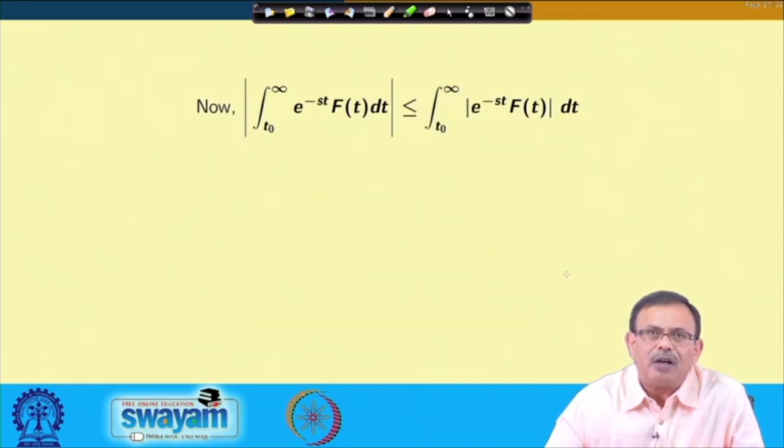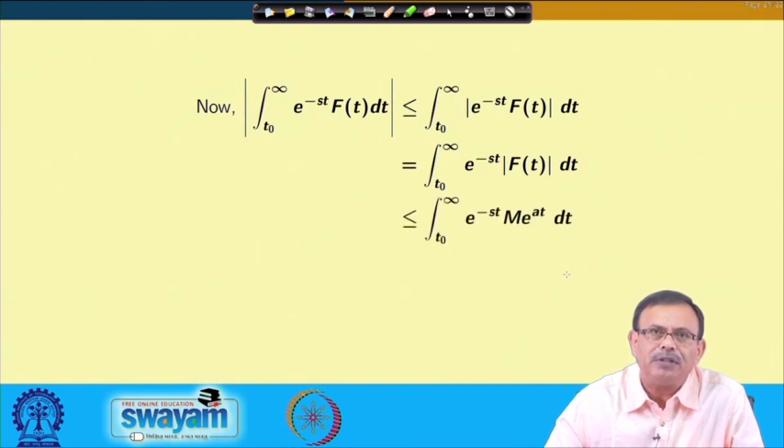Using this, I have the absolute value of the integral from t naught to infinity of e^(-st) f(t) dt, which is less than or equal to the integral from t naught to infinity of the absolute value of e^(-st) f(t) dt. The modulus can come only on f(t); e^(-st) I can bring outside, so that I can write the integral from t naught to infinity of e^(-st) |f(t)| dt.